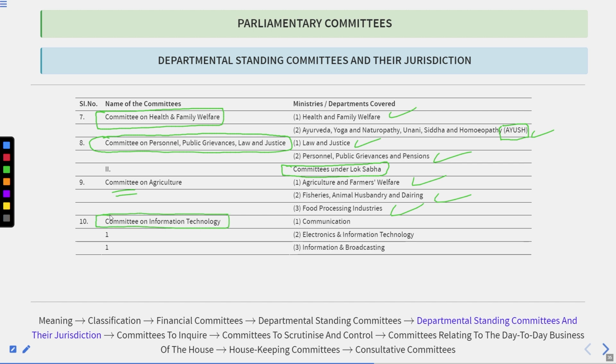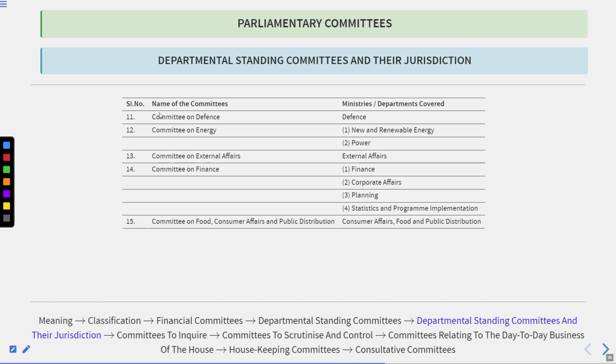Thereafter, the Committee on Information Technology. That covers communication, electronics and information technology, information and broadcasting. Thereafter, the Committee on Defense, that covers defense. Thereafter, the Committee on Energy, that covers new and renewable energy and power.